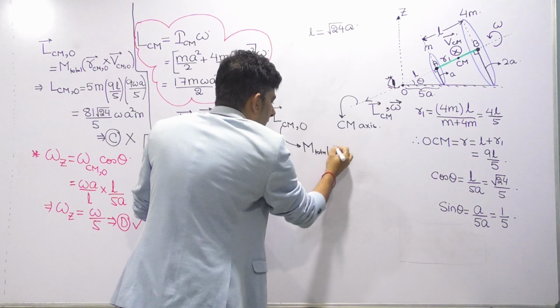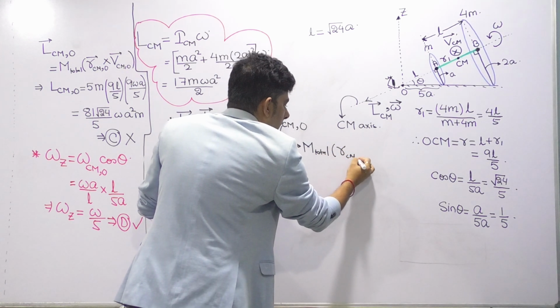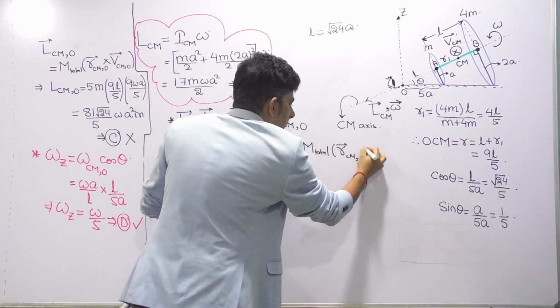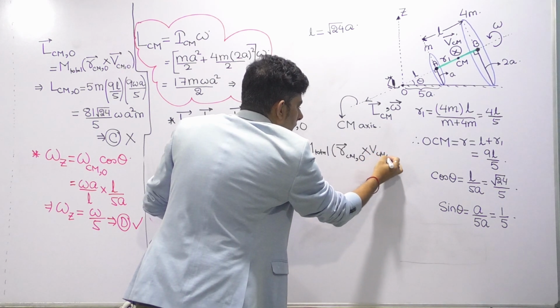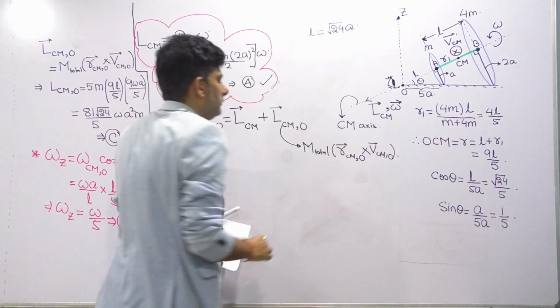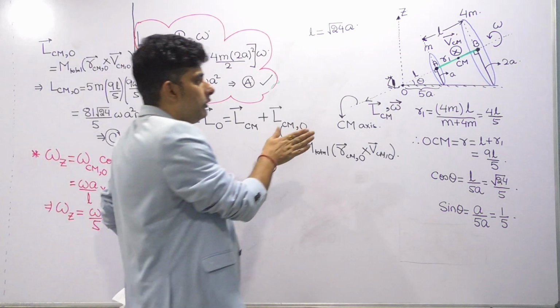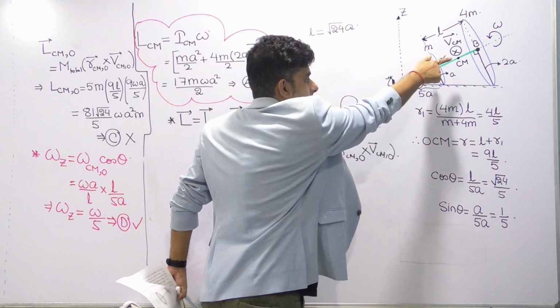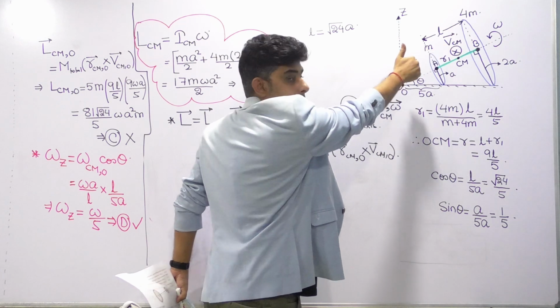Just as I have written, I am writing it again to help you understand: position vector of center of mass from O cross VCM.